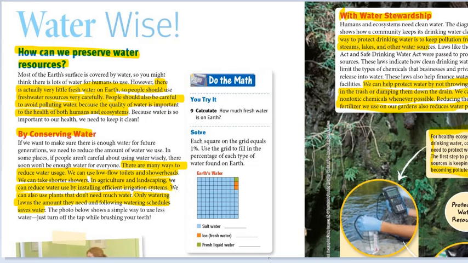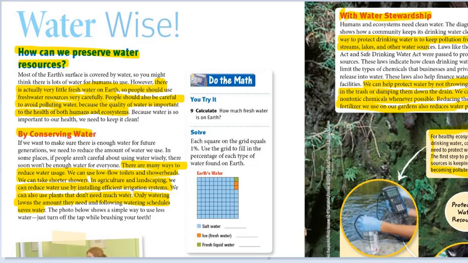The title is How Can We Preserve Water Resources in this page. Earth's fresh water supply is limited, so it is important to use this resource very carefully. We can have this managed by, first, number one, conserving water, number two, water stewardship. We will discuss each one aside.